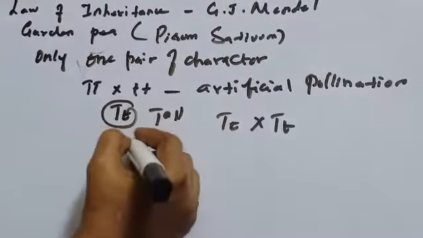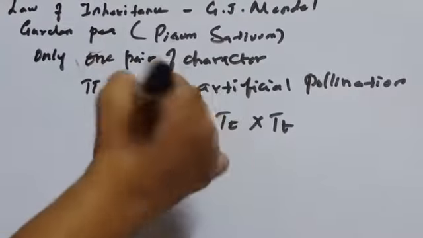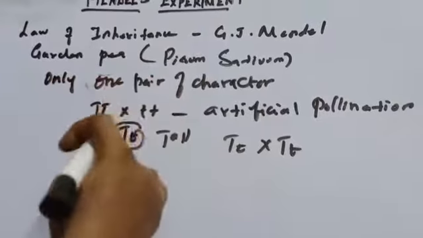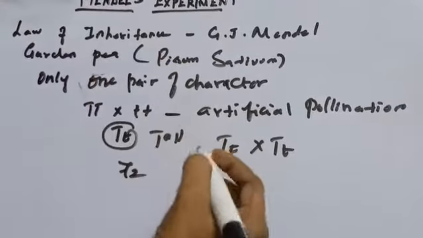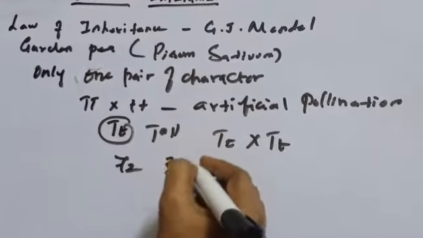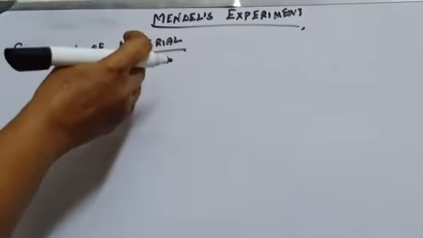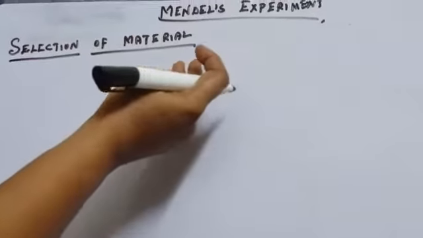The F2 generation shows both the traits, that is reappearance of a character in the second generation. The ratio is 3:1.